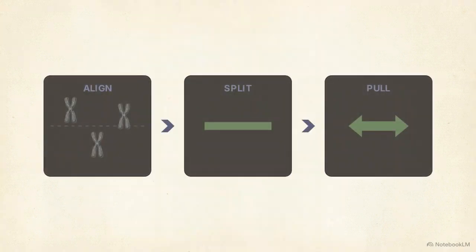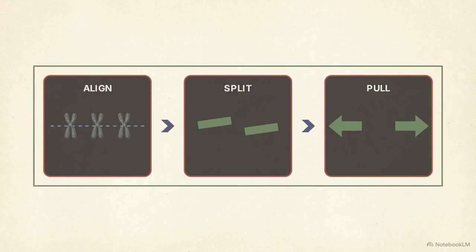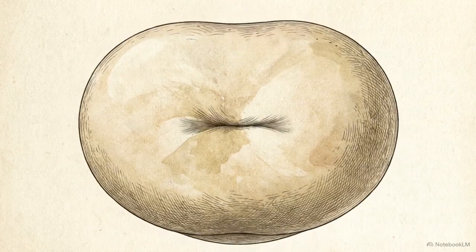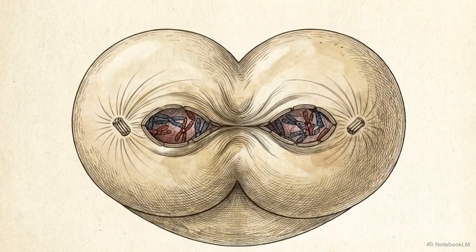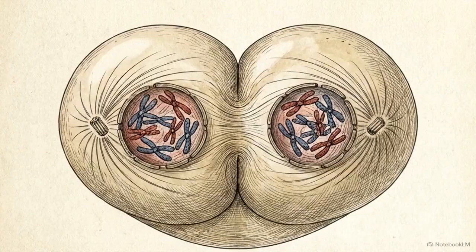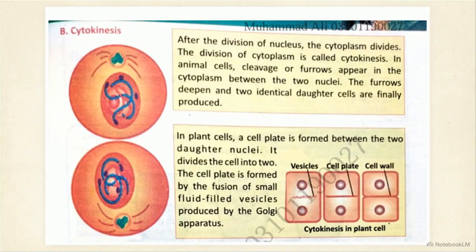Because this sequence of align, split, and pull is so strictly enforced, it guarantees that neither side of the cell is missing a single line of genetic instruction. Now that the nuclei are separated, the final mechanical step is cytokinesis, the physical division of the cell's main body and cytoplasm. This illustrates animal cell division. The outer membrane pinches inward, creating a cleavage furrow that deepens until the cell snaps into 2 distinct daughter cells.